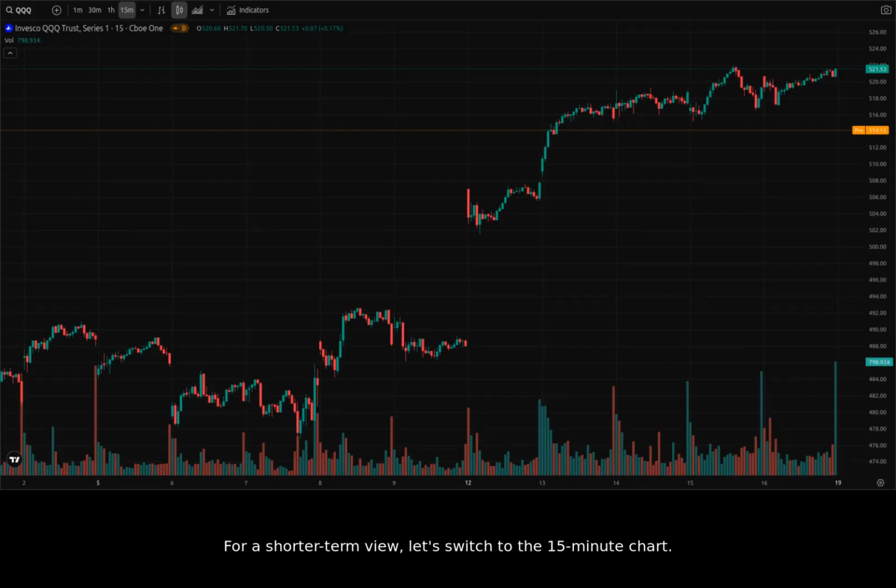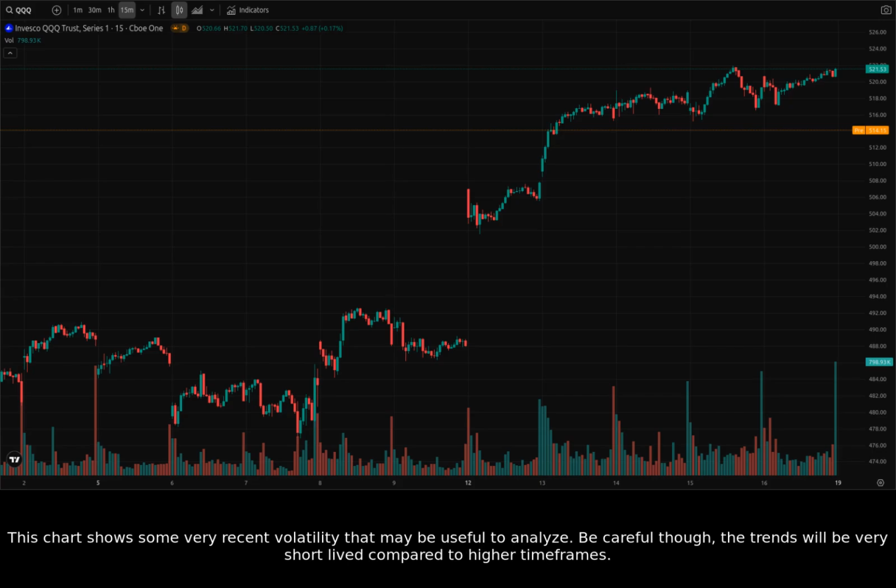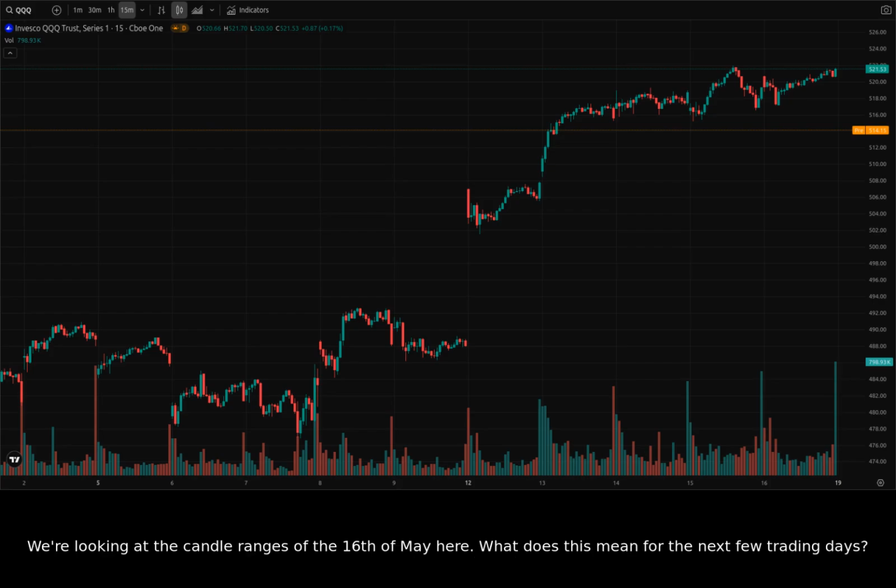For a shorter-term view, let's switch to the 15-minute chart. This chart shows some very recent volatility that may be useful to analyze. Be careful though, the trends will be very short-lived compared to higher timeframes. We're looking at the candle ranges of the 16th of May here.